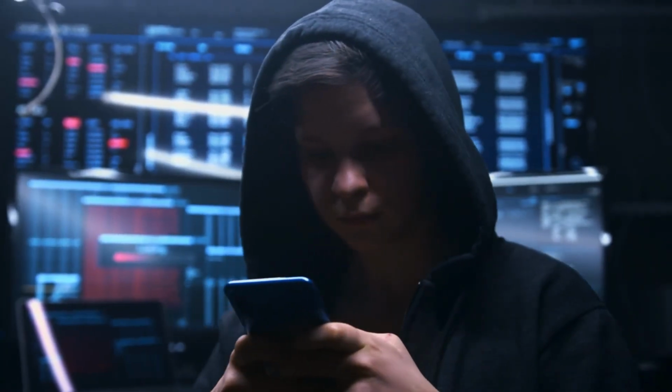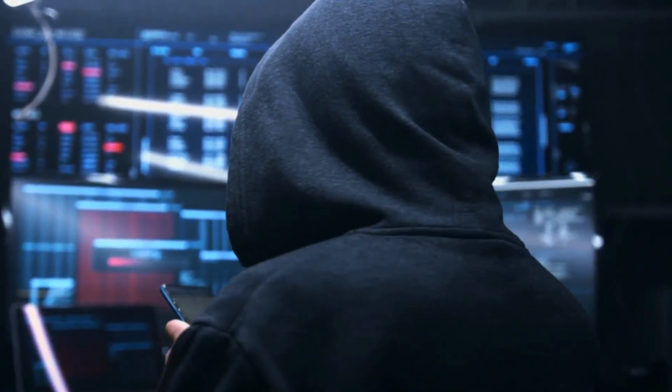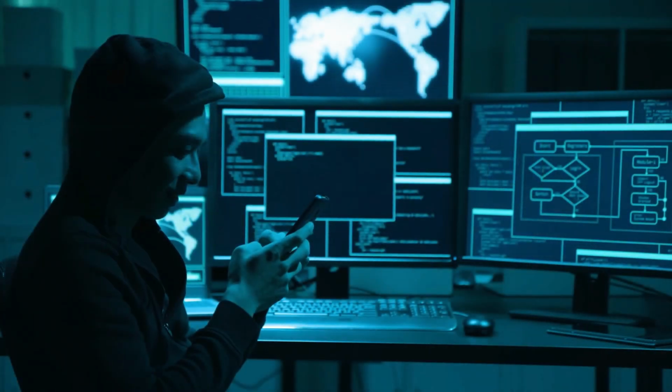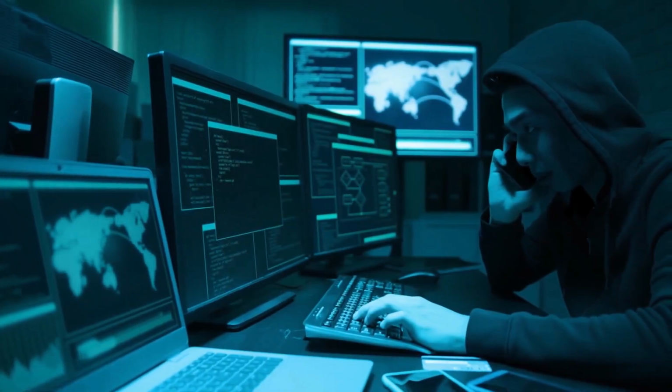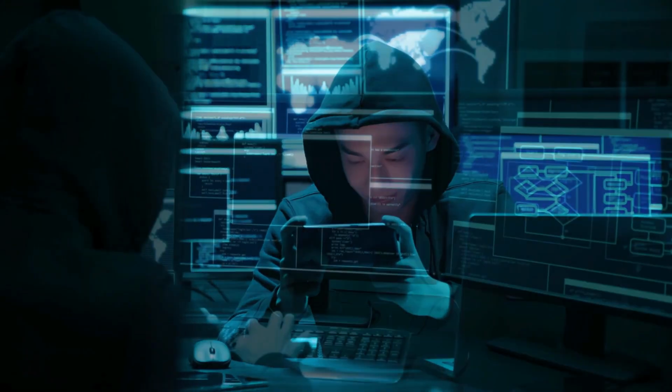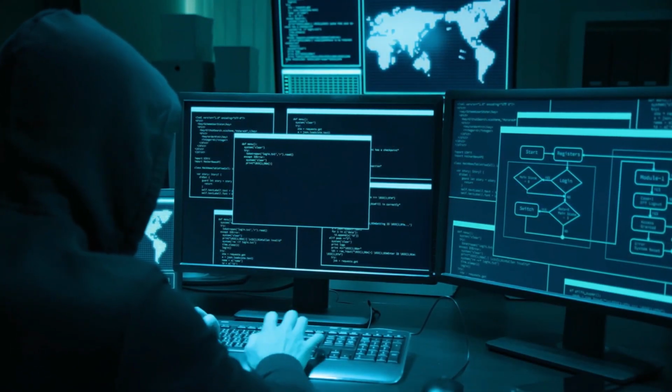What if I told you that someone could be watching everything you do on your Android phone right now? Your messages, your photos, your passwords, even listening through your microphone, and watching through your camera. The scariest part? You'd never even know they were there.